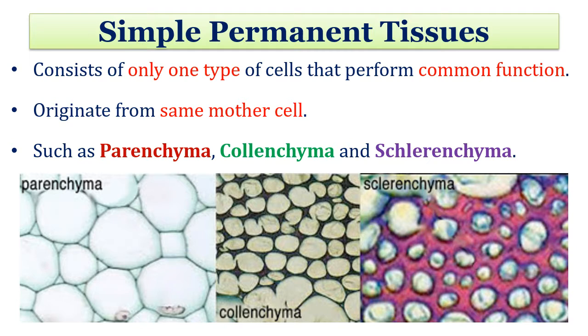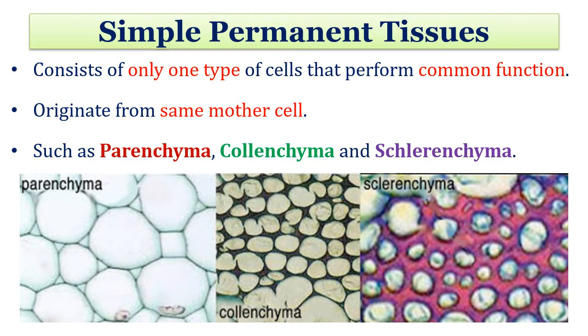They are of only one type. You know that tissue is nothing but a group of cells, and when we talk about a particular type of tissue, that means whatever number of cells are present in that particular tissue, they are of only one type. There is no mixture of cells in a tissue. In some cases, when we talk about the complex permanent tissues, you will see that the tissue consists of different kinds of cells, but here, as the name suggests, they are simple. They consist of only one type of cell and perform a common function, and they originate from the same mother cell. That's why they are of only a single type.